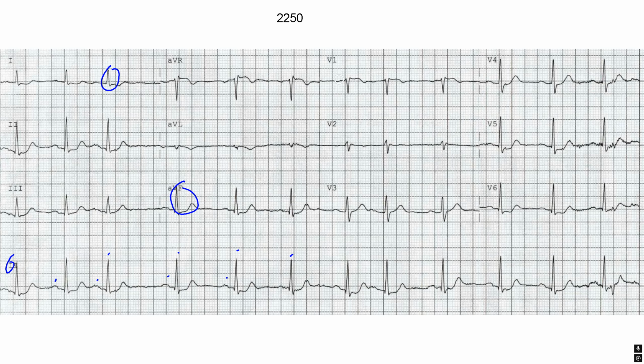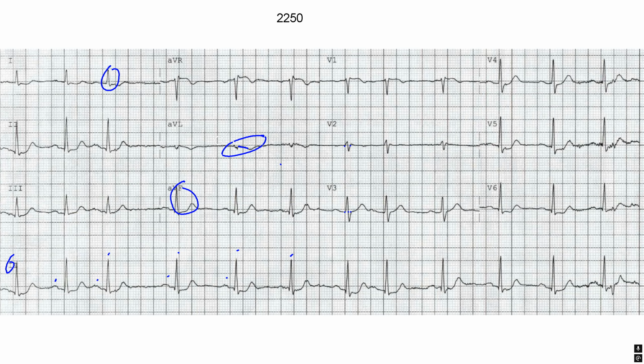For intervals, again, it looks like it might be kind of wide here, but when we go through and look at this, let me see, 1, 2, it's 2.5, still less than 3 boxes, so it's still not wide. And the QT interval looks good to me. So now let's look at our ST waves. Again, I usually start in aVL. Again, here we have this inversion and linearity of the ST segment.